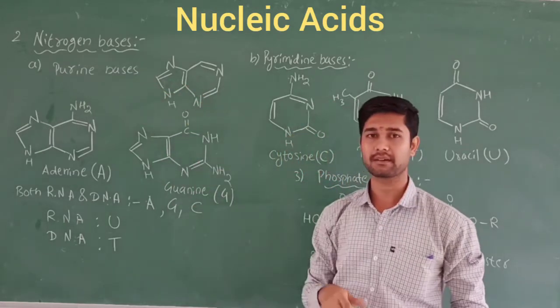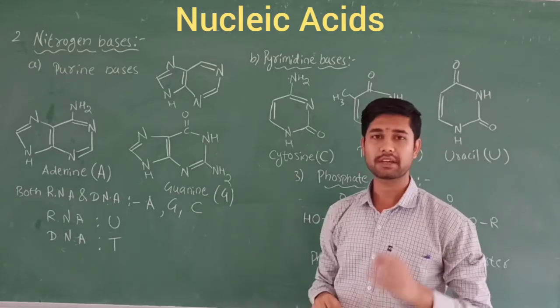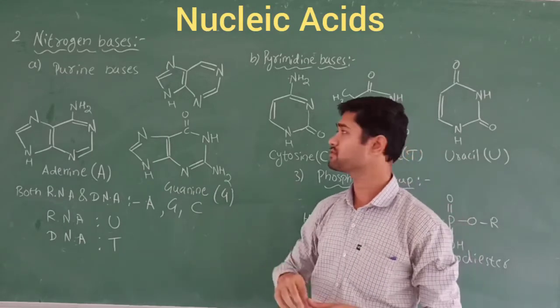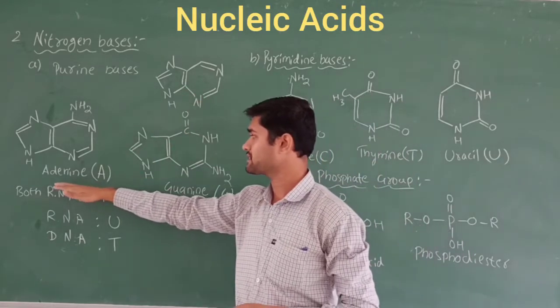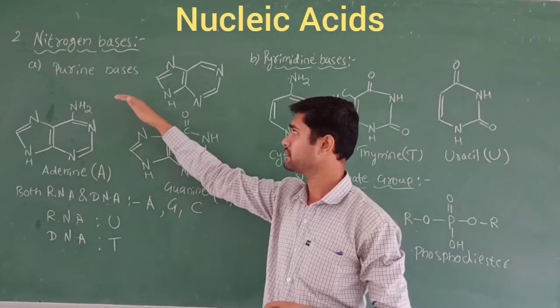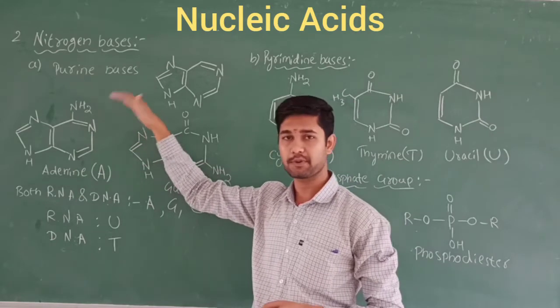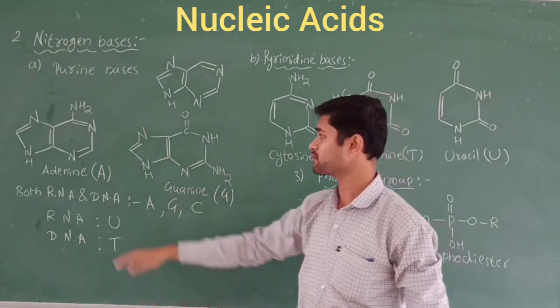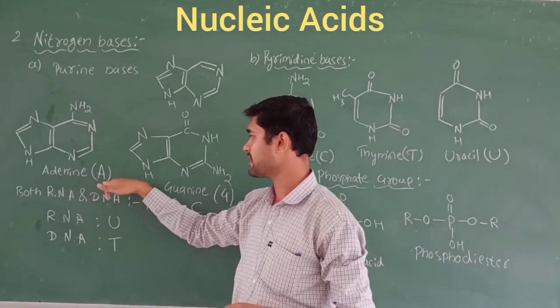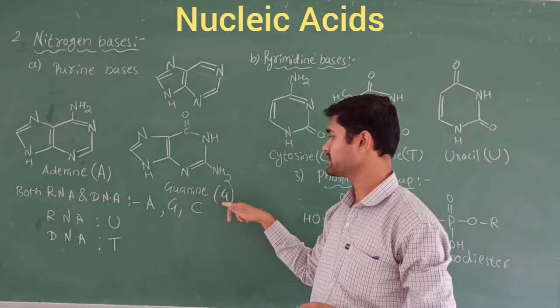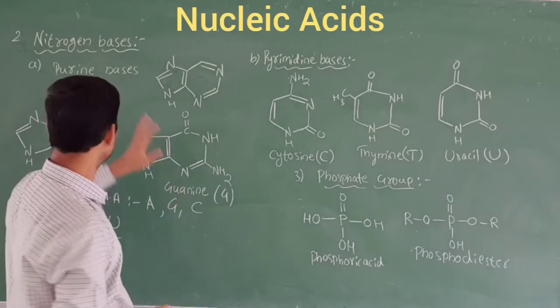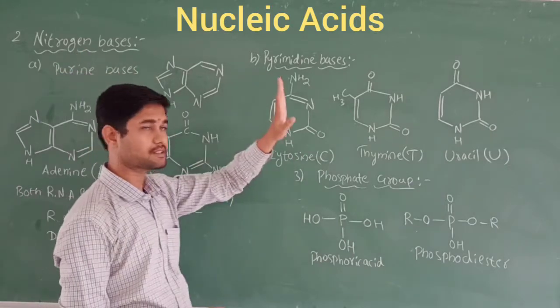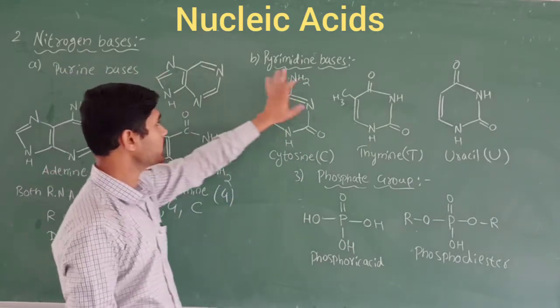Purine is the main parent of this organic compound, and using this purine they name the bases such as adenine. One component is the purine bases. Under the purine bases, two components come: adenine, indicated as A, and guanine, indicated as G. The second one is called pyrimidine bases. In the nitrogen bases we classify them as purine bases and pyrimidine bases.